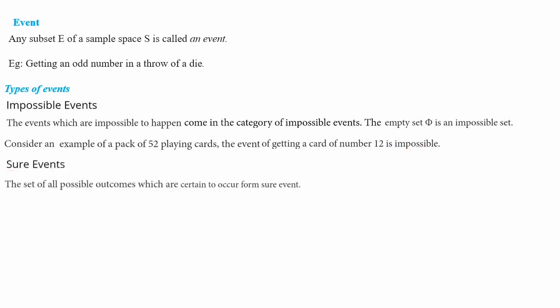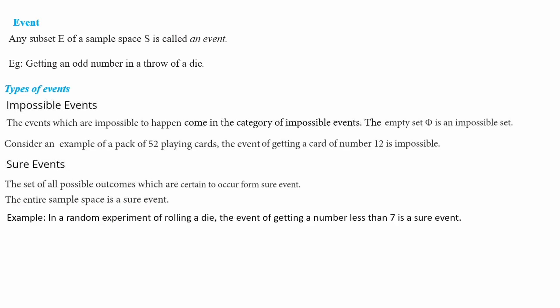Sure events: the set of all possible outcomes which are sure to occur or certain to occur form a sure event. Means surely it will happen, then it is called a sure event. The entire sample space is a sure event. Let's take an example. In a random experiment of rolling a die, the event of getting a number less than 7 is a sure event.